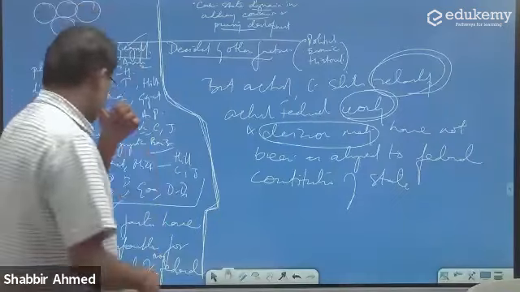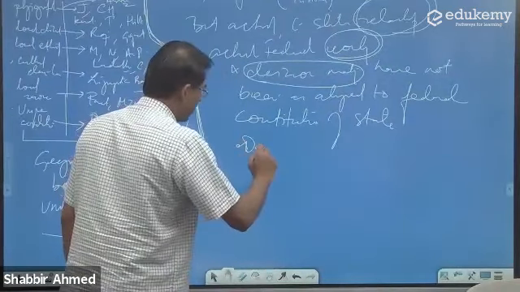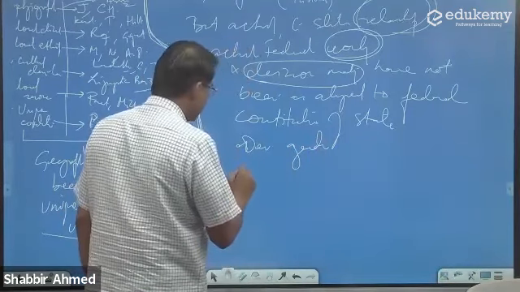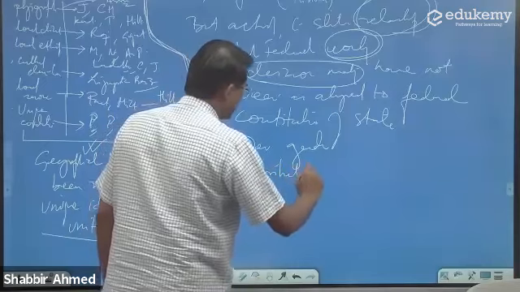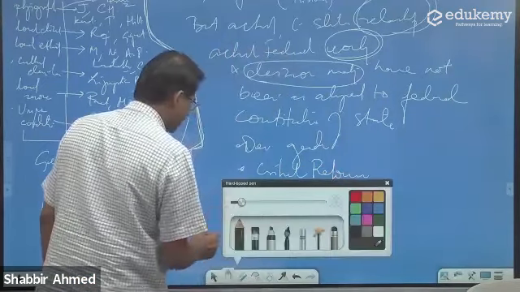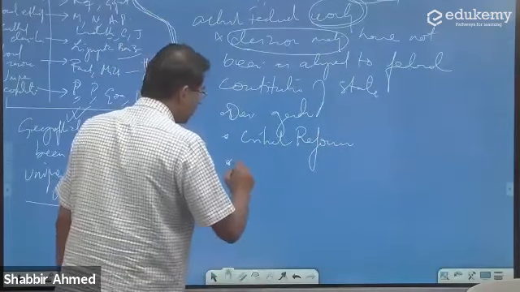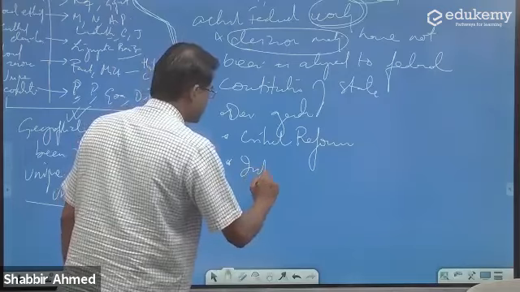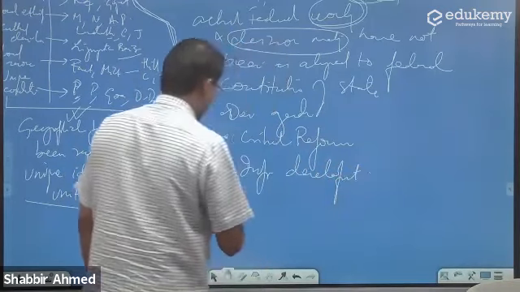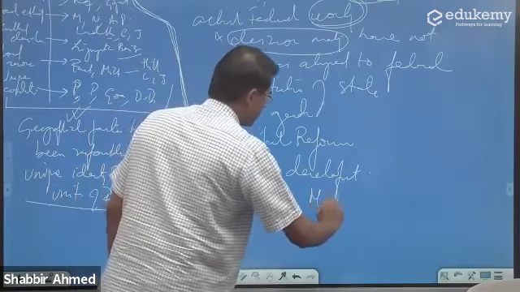And this we can see in our development agenda, in the critical reforms of India, in terms of infrastructure development, and in a lot of decision making.